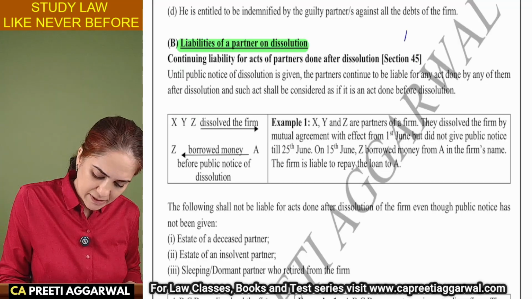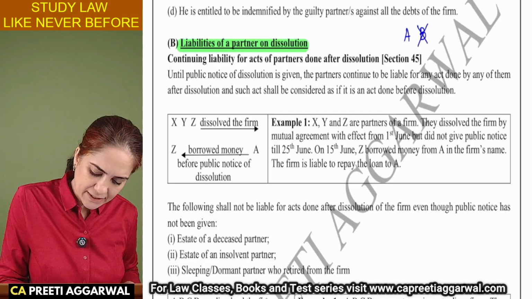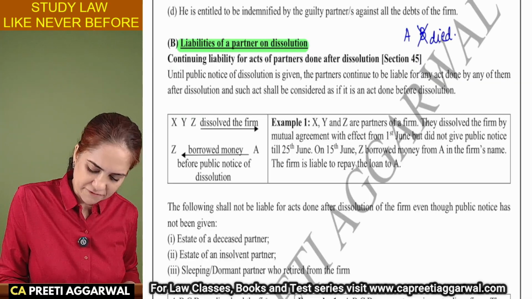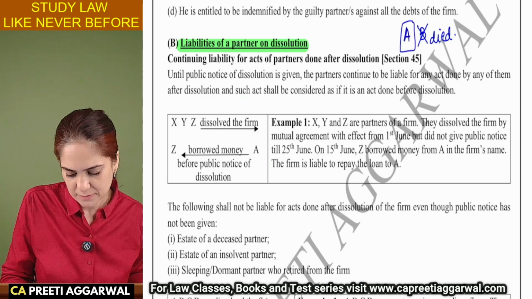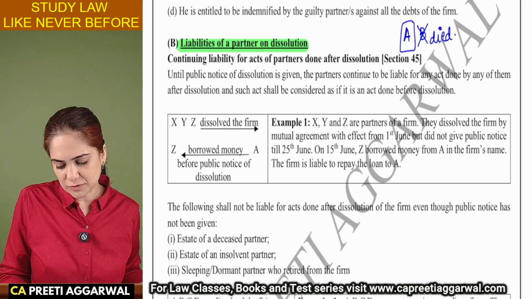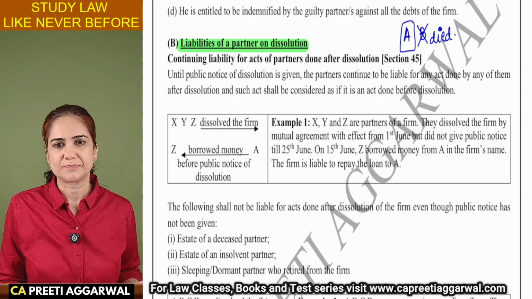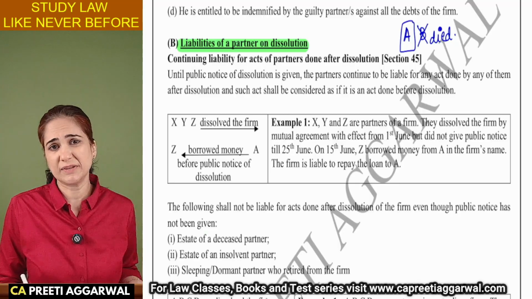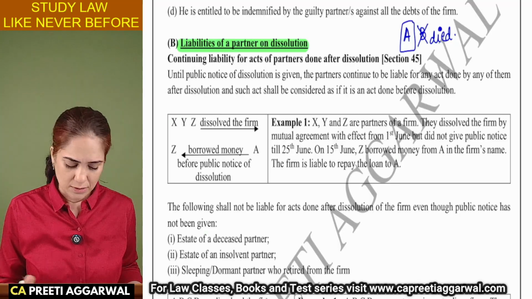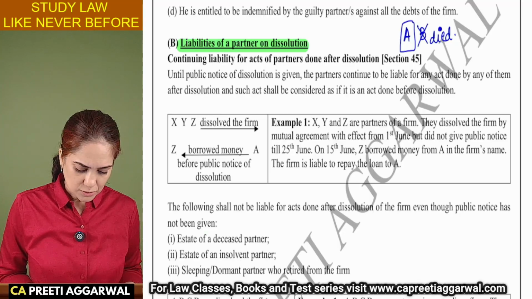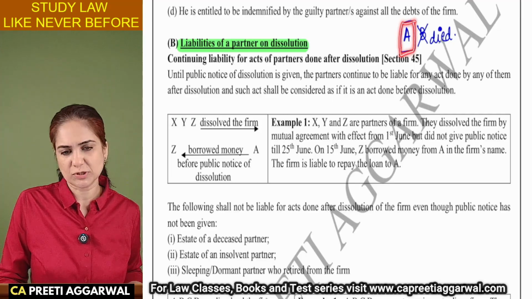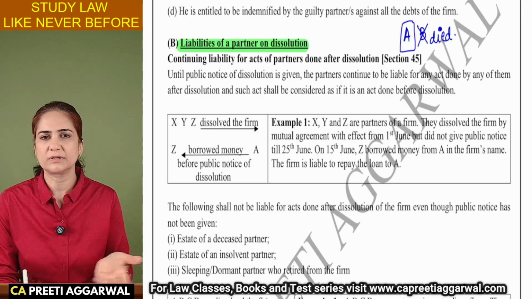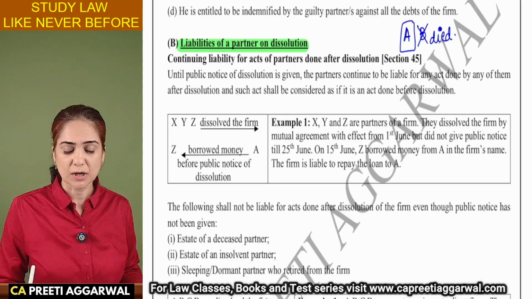Like A and B, they are two partners. B died. The firm has to be dissolved because A alone cannot do partnership business. So the firm is dissolved, and nothing was mentioned in the agreement also. In this case, you will be responsible like a partner for all the acts even after dissolution.